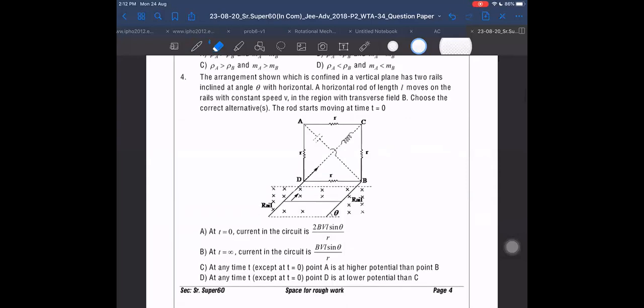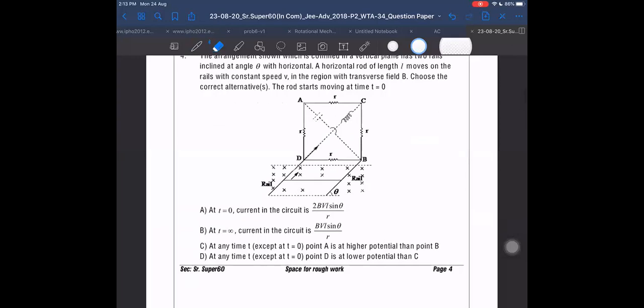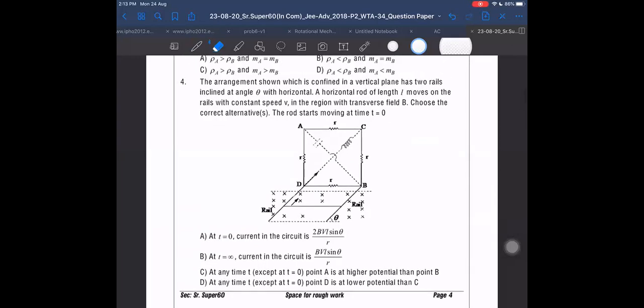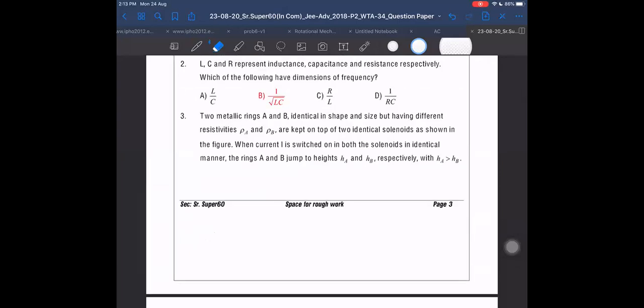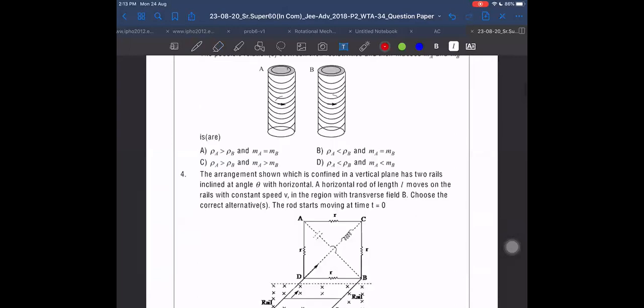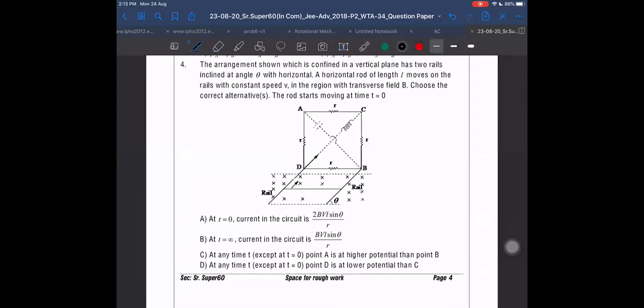Question number 4. Arrangement shown, and I think it is a question of IIT. Was it a question of IIT or not? Question number 3. Yes, sir. Previous year questions, still you are not doing those questions really. Previous year questions are very important. Every week you should finish it.